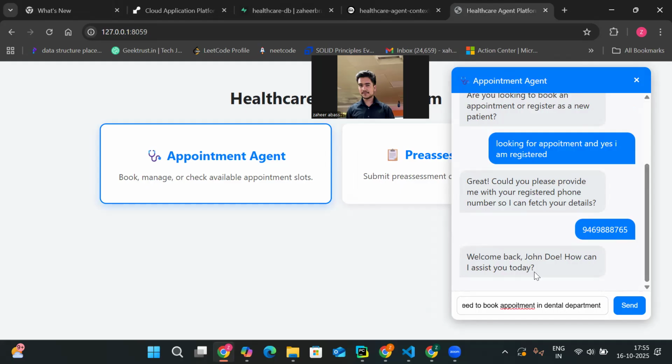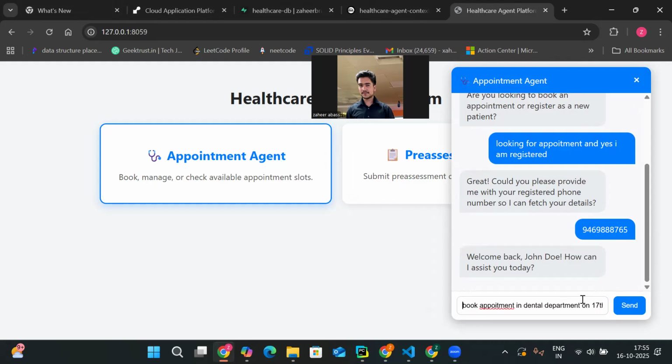Dental department on 17 October 2025. Can you give me the available slots? If I say this now, normally it should go and it will. I didn't mention any doctor name here specifically. I just said dental department, so it will go to